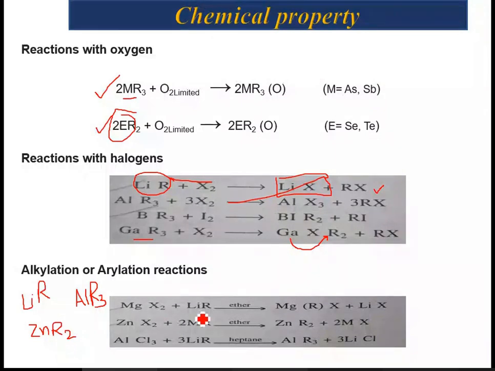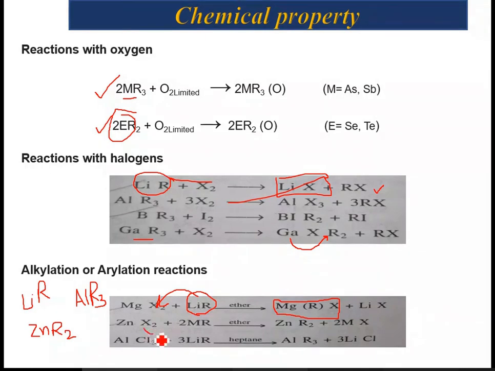Of course, this is the LiR. Now it reacts with the halides of other metals of main group, for example MgX2. What are they going to result? They are going to result in MgRX. Now it is a new type of organometallic compound. If you compare with the reactant, it is different from the reactant. So it is a derivative of LiR, or a new type of organometallic compound that has resulted.